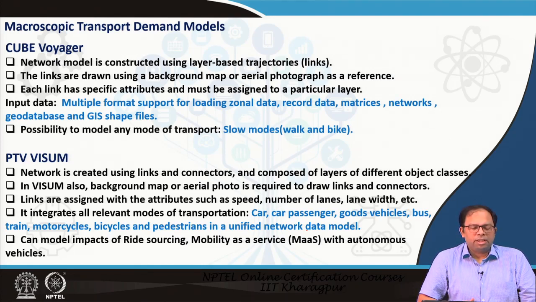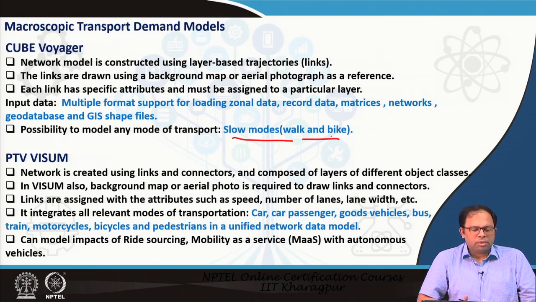All these things could be used as input data. We can also model any mode of transport. For example, we can model slow modes, walking and bicycling, both could also be done in Cube Voyager. Earlier these were not included, but now we can model slow modes as well.